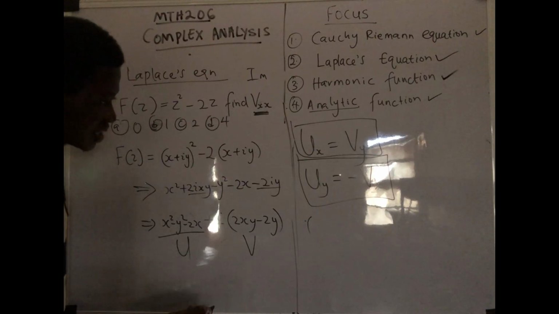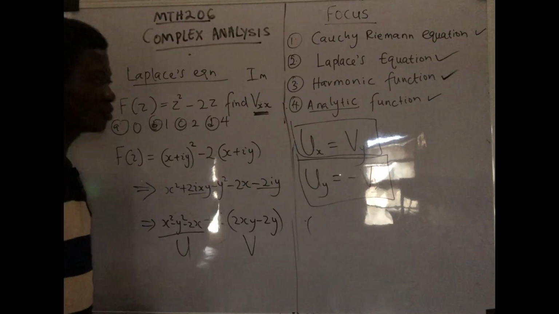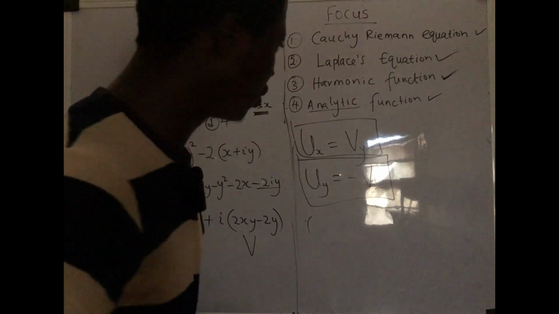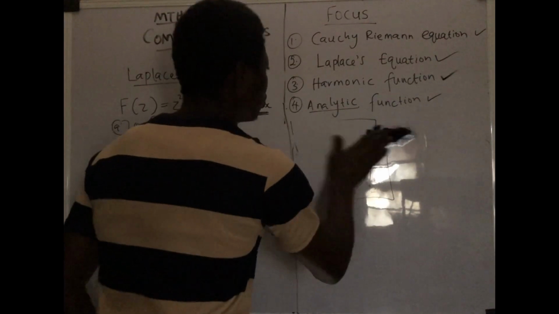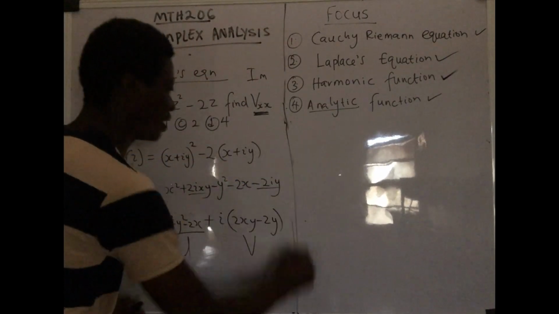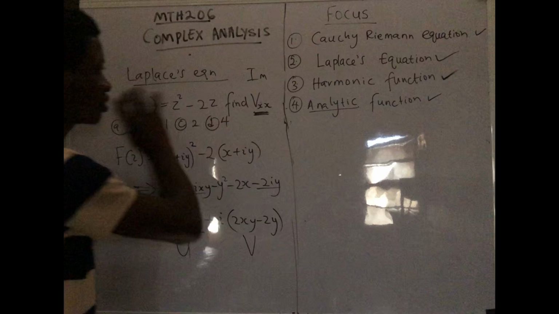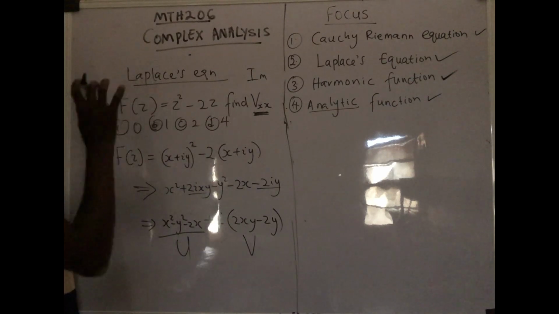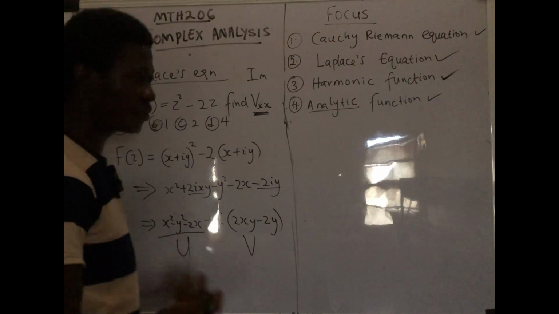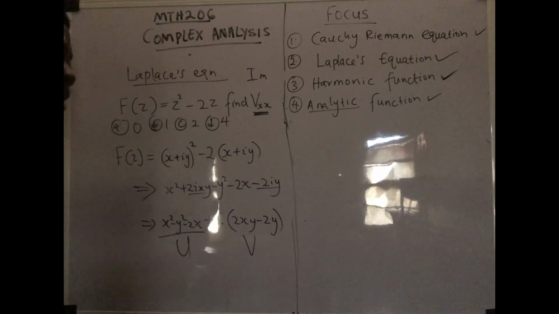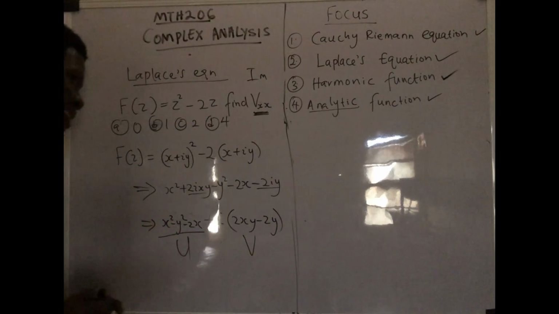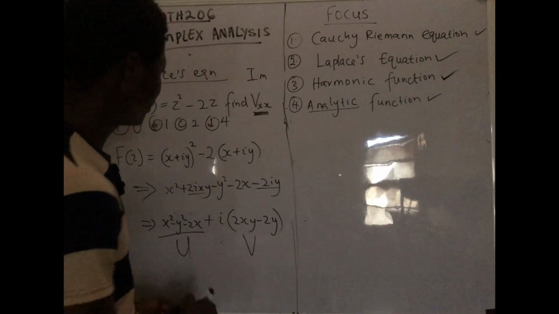So I'll find the first derivative and also the second derivative. Let me do it on this part of the board. This one is for Cauchy-Riemann equations, which are used to test an analytic function, but we're looking at a harmonic function. So this is what we want to depict, if this is a harmonic function. Remember, the real part and imaginary part are harmonic if that particular function is analytic.